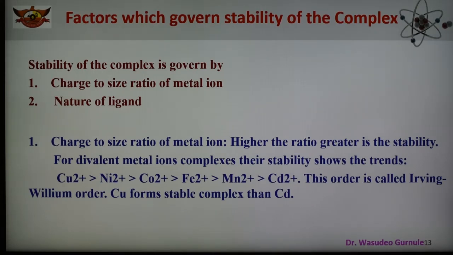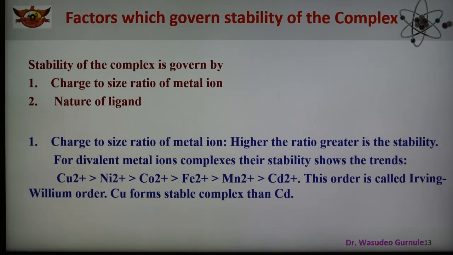The stability of the complex also depends upon the electronegativity of the central metal ion. The higher the electronegativity of the central ion, the greater is the stability of the complex. This is because bonding between the central ion and the ligand is due to the donation of an electron pair by the ligand. Therefore, a strongly attracting central ion will give a stable complex. So this is the reason that the stability of the complex gets affected.